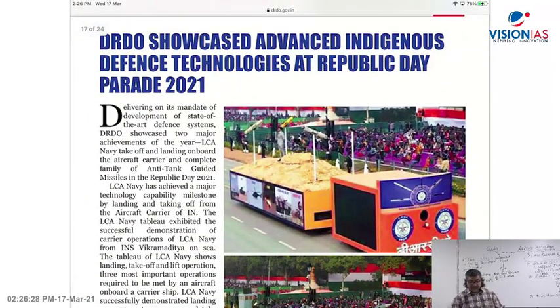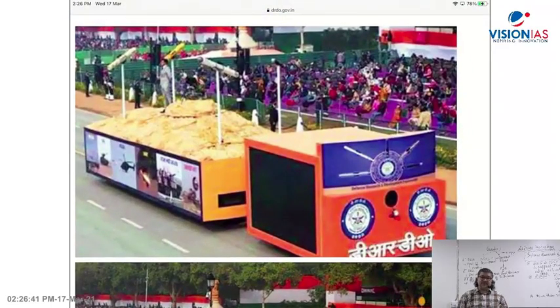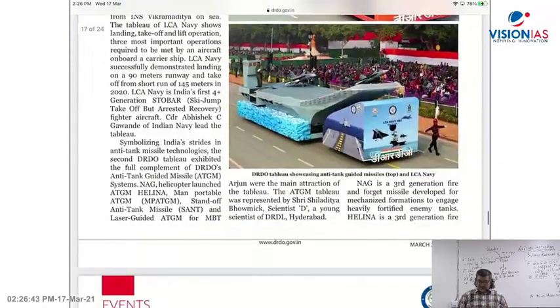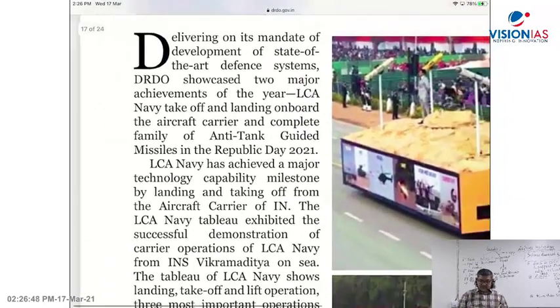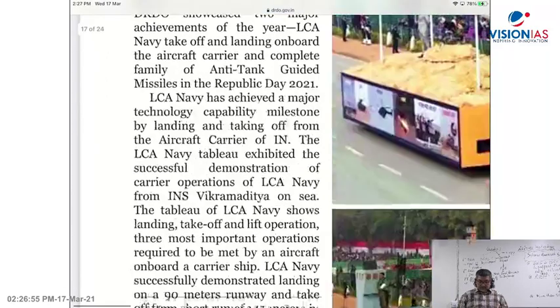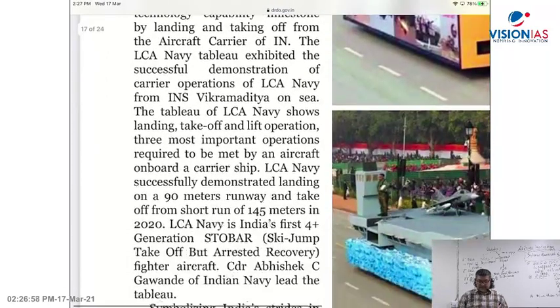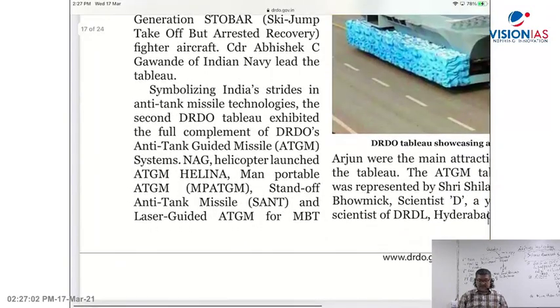Now see, DRDO showcased advanced indigenous defense technologies at the Republic Day Parade 2021. And you have a conclave exhibition of DRDO at Rashtrapati Bhavan, and you can find it here. So it mentions what all DRDO has showcased this year on Republic Day, just 2 months back, 26 January: anti-tank guided missile, LCA Tejas, INS Vikramaditya, sky jump takeoff but arrested recovery.